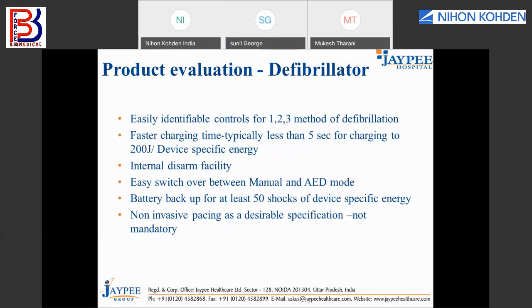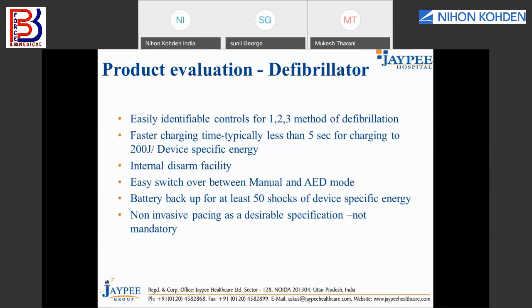I won't name the product, but a couple of years ago a defibrillator came to me for comparison. It was a very good multinational, established product with all the safety features like US FDA, CE, and everything. But I was not able to take that defibrillator because the easy switch over between the manual and AED mode was surprisingly not available in that machine.